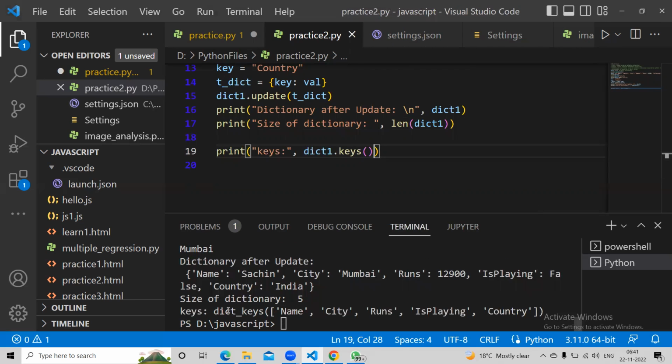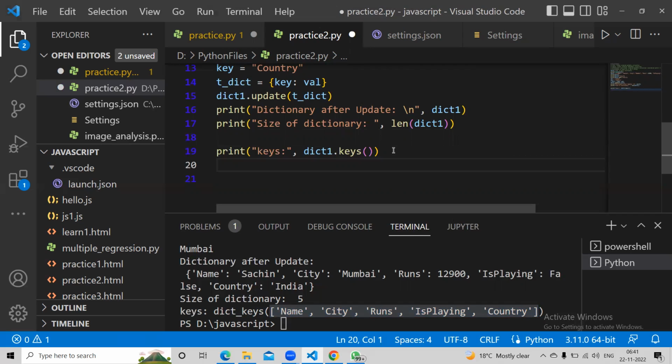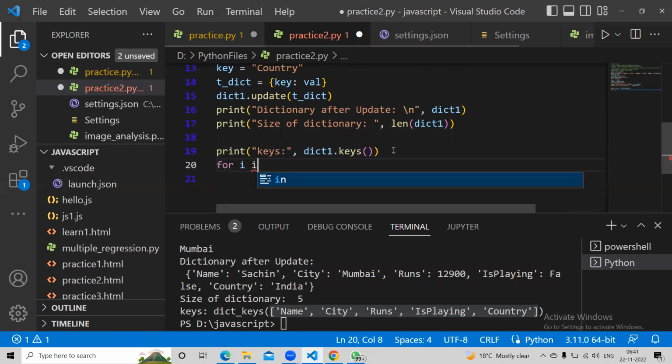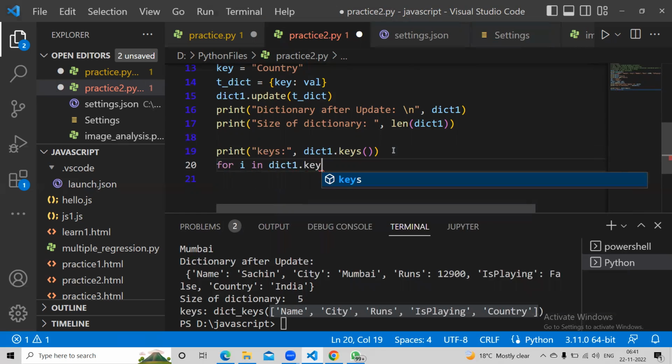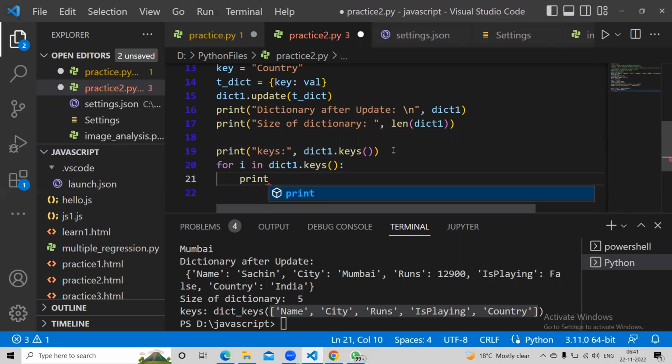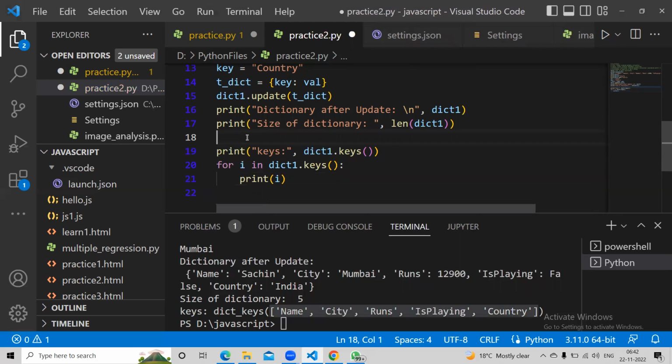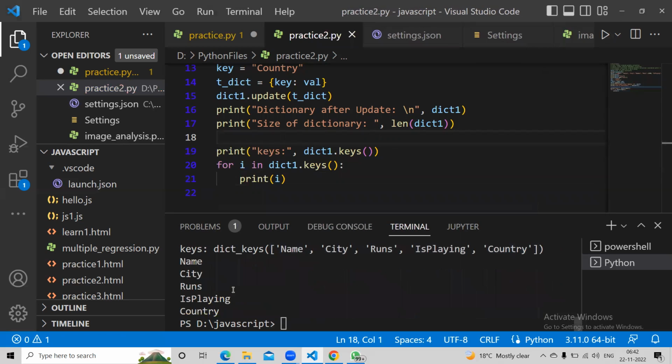So see, you get keys. So it is a form of list, isn't it? You can see all the 5 keys here, correct? You can put a for loop on this, for i in dictionary one dot keys. Now you can print keys. So if I do this, I'll get all the keys here, right?